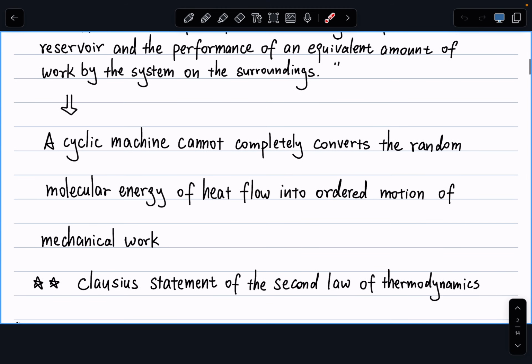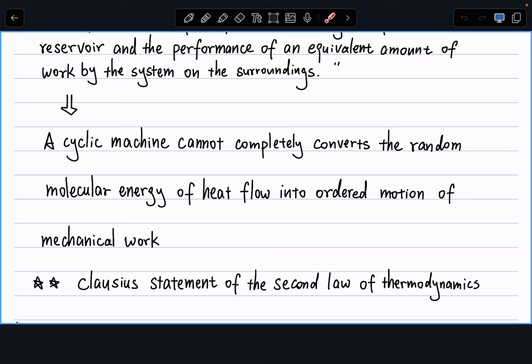Translated into plain English, what it means is: imagine we have a cyclic machine. We'll talk about what a cyclic machine is. Imagine we have a cyclic machine. This cyclic machine cannot completely convert the random molecular energy of heat into ordered motion of mechanical work.